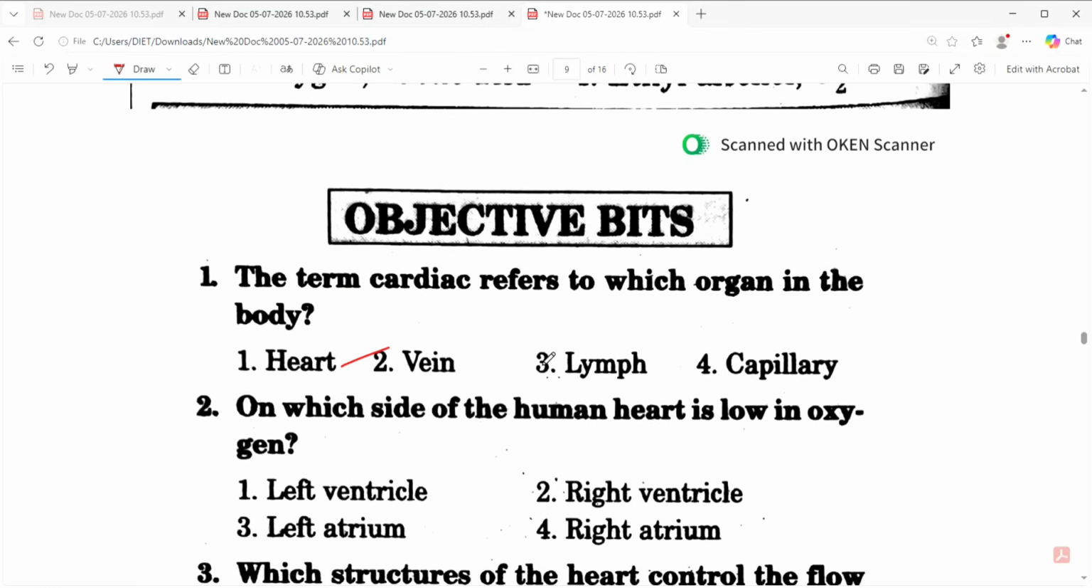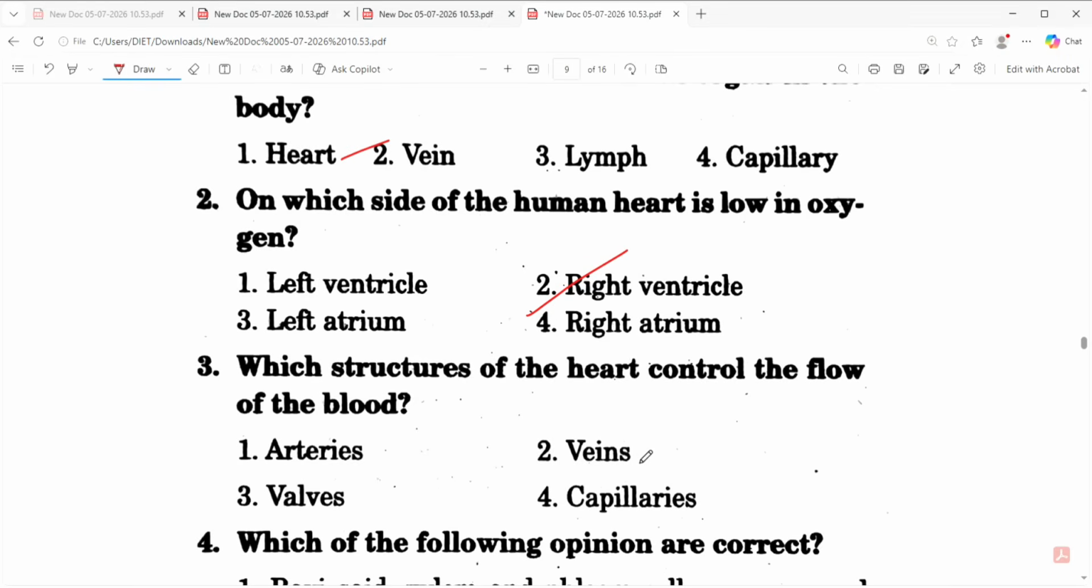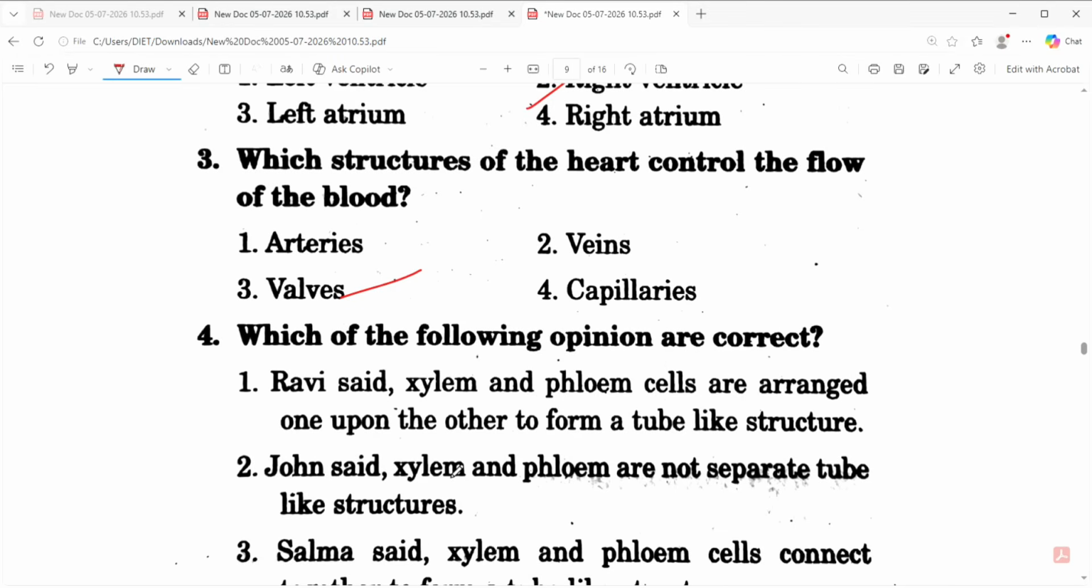Heart. Blood low in oxygen goes to the right atrium. Which structure of the heart controls the flow of the blood? Valves. Which of the following options are correct?